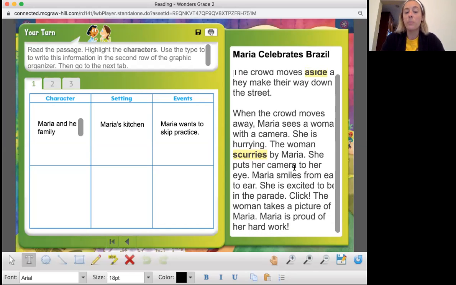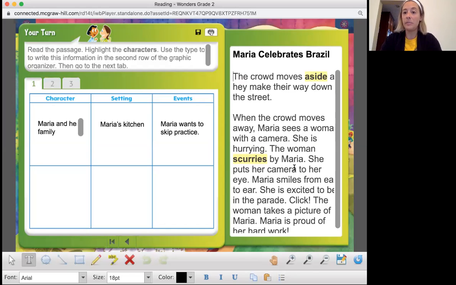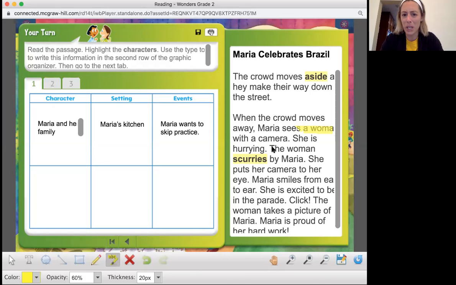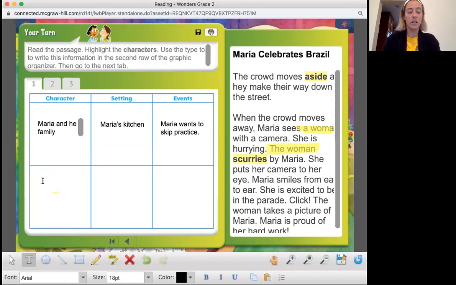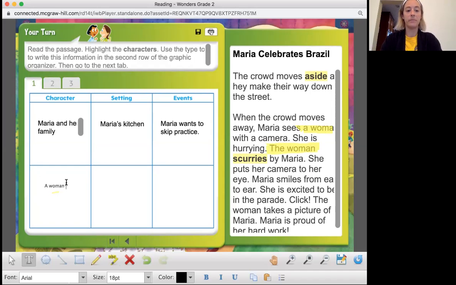Okay, so who did we read about in this passage right here? Now remember, we already have Maria written down. Okay, so who is another character in here that we just read about? We can just write down a woman. Now I know this kind of cuts it off right here, so I'm going to highlight it down here too. So there's another character in here. There's a woman, okay? So I'm going to use the text to type right here. A woman, okay? So you can write that in your character box, okay?